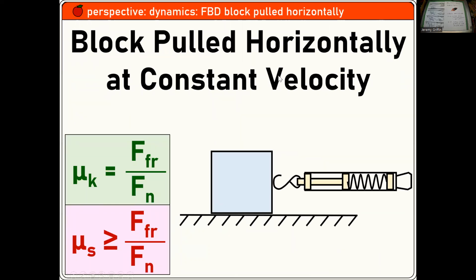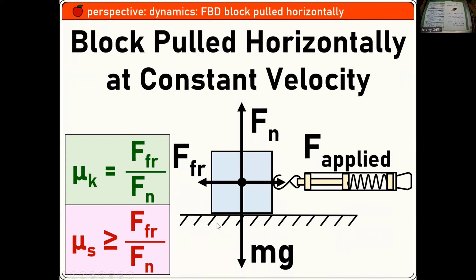Pulling a block, constant velocity. That's also equilibrium, isn't it? So all the forces cancel out. Are you thinking a weight down and a normal force up, and then there's an applied force from the spring and a friction force that's exactly countering that? Better. And those are equal and opposite, not because of Newton's third law of motion, but because of equilibrium. For the third law you also have to consider the ground underneath it, because Newton's third law has to do with two objects interacting.